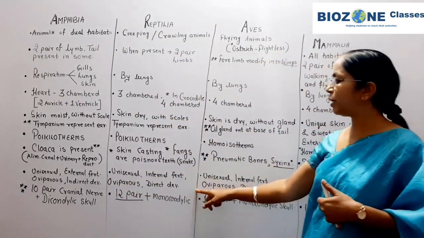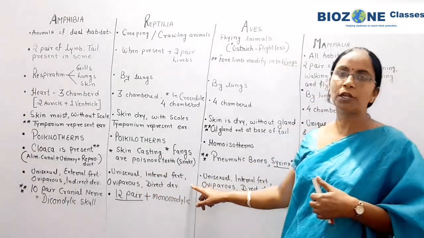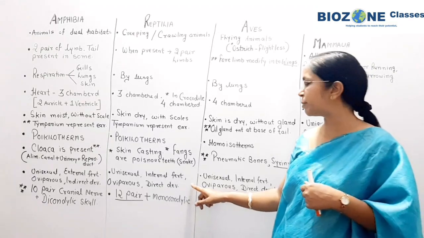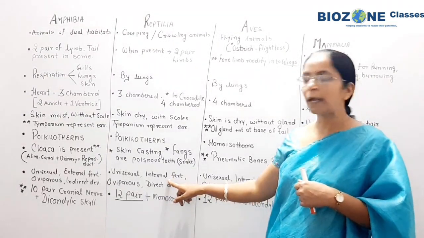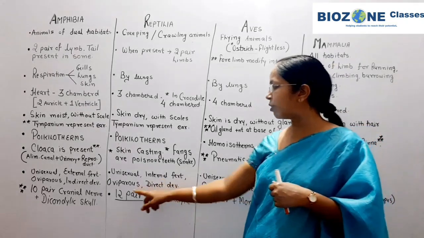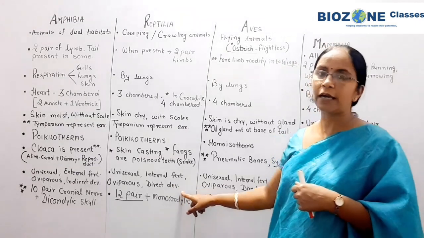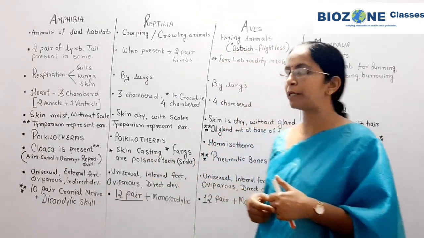Now come to the reptilia. Reptiles are also unisexual, but what kind of fertilization is present? Internal fertilization is present from the reptilia onward. They are again oviparous, but the development is direct. So remember this point for identification purposes.